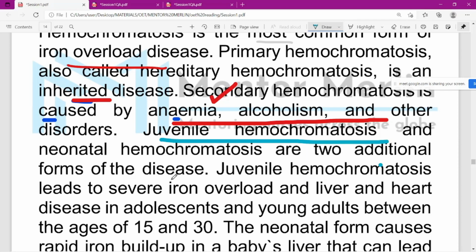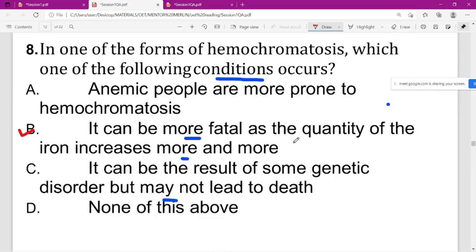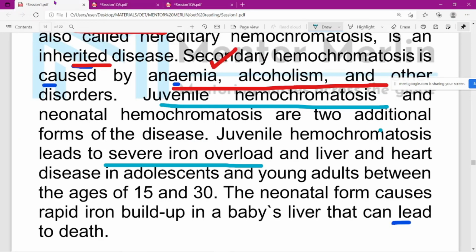Here the body absorbs too much iron. Severe health issues arise. It's mentioned that without treatment the disease can cause the liver, heart, and pancreas to fail.